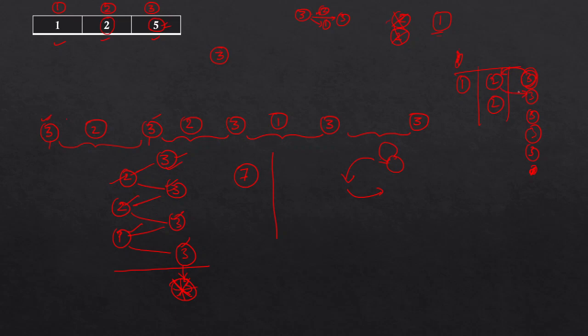The next one. See, these are not consecutive. After 3 we have come 2, then 3. Then from here again I'll jump to this 3. Now from this 2, I'll jump back to this 3. Now we don't have anything here to jump from this again. So what we'll do is we'll take this one, we'll put it here, and then we'll jump here. Now again from here we can jump to this 3. So you can basically get an intuition like this.